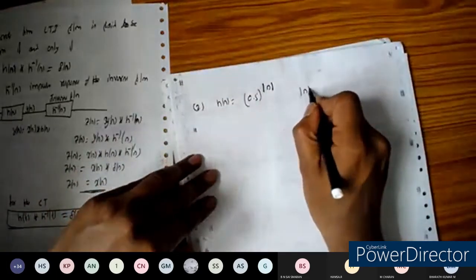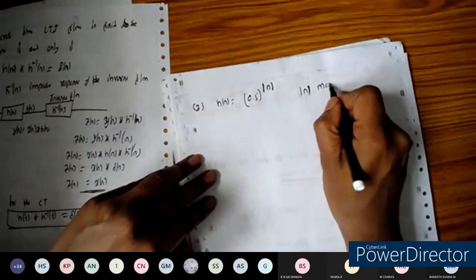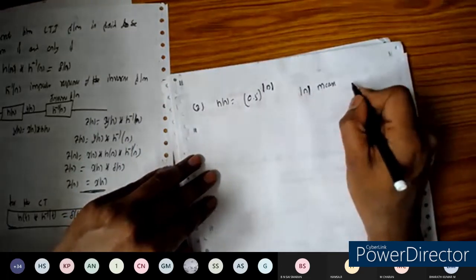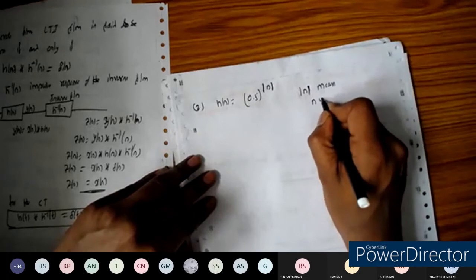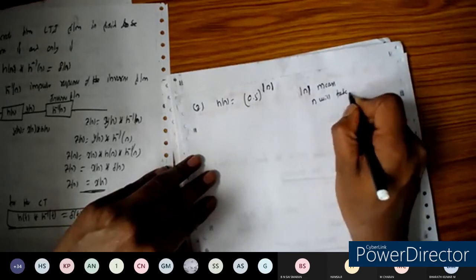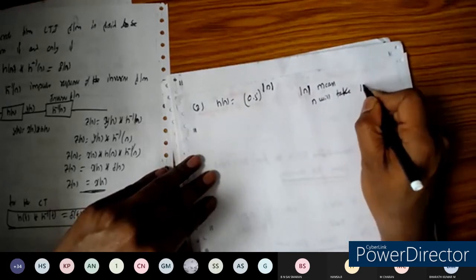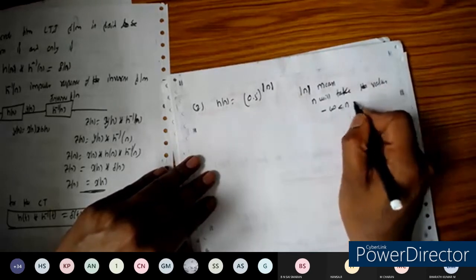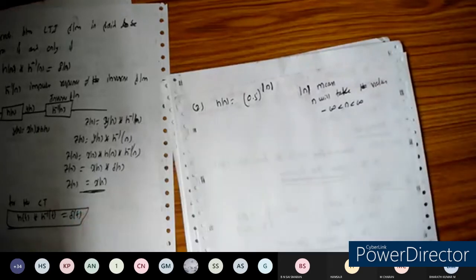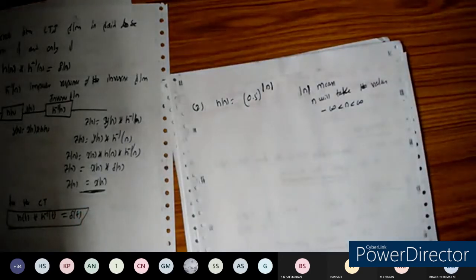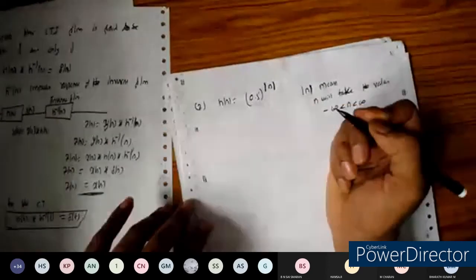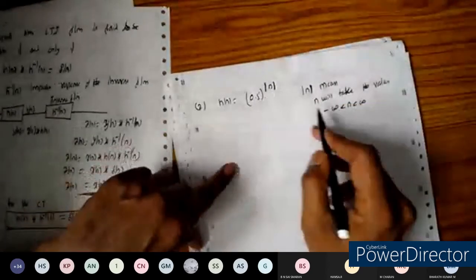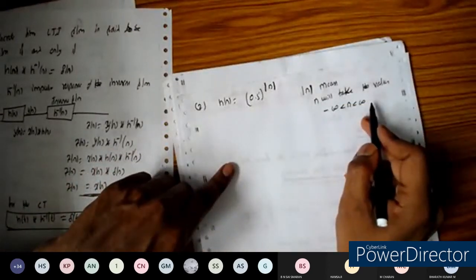Magnitude of n means that n will take values from minus infinity to plus infinity. It will take both positive and negative values. That's the meaning of magnitude of n.